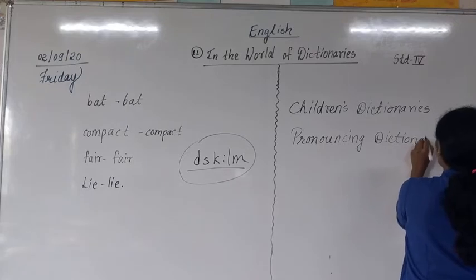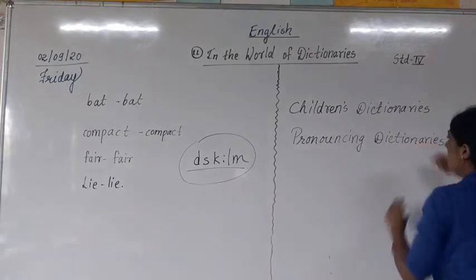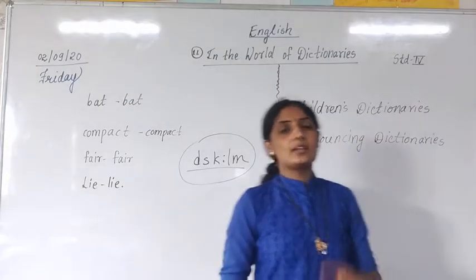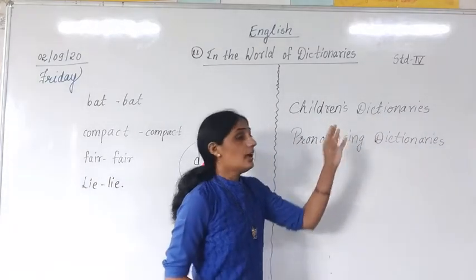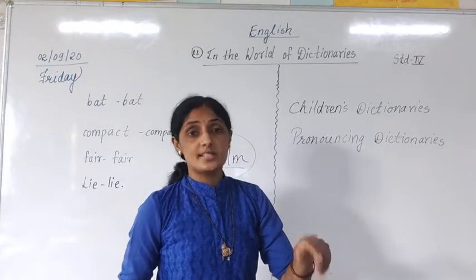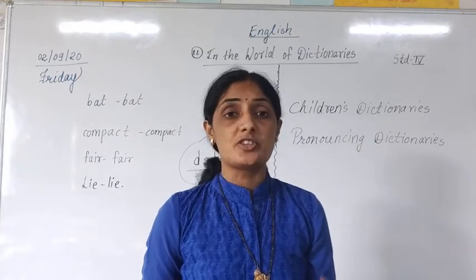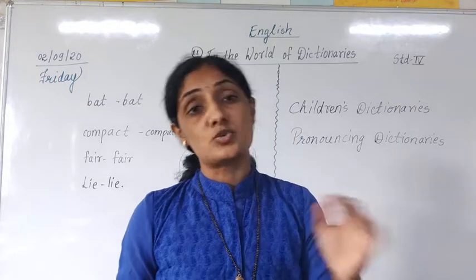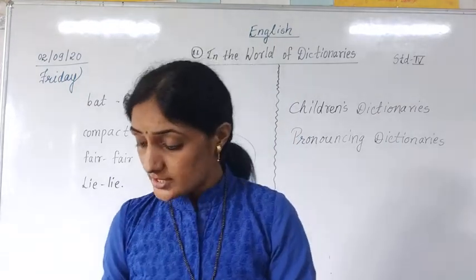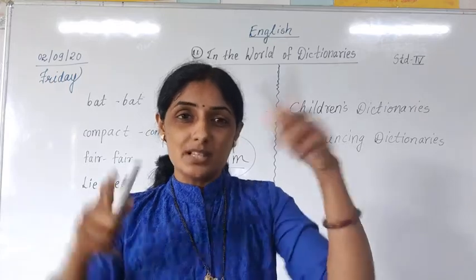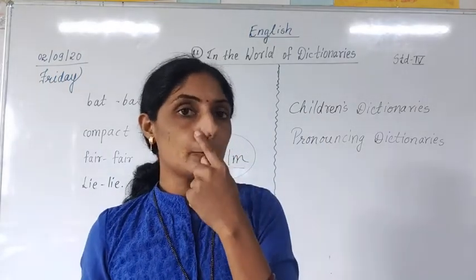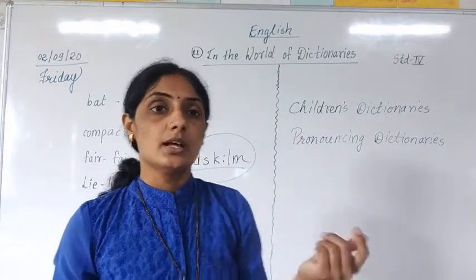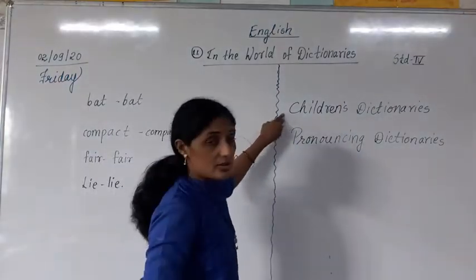In children's dictionary, what is there? In children's dictionary we have thousands of words, around 1000 words, and this dictionary contains various types of pictures. There are many pictures in the children's dictionary, and it even has some puzzles and jokes. Correct? Which dictionary has word games? Puzzles, you know about it. Squares are given and then you have to find names of fruits, names of animals. So that dictionary is the children's dictionary.